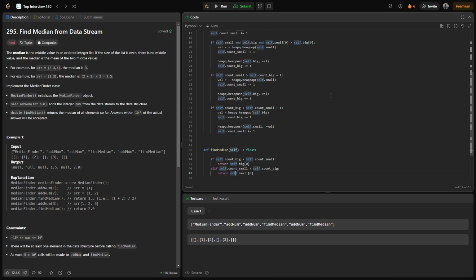And also one more thing, because here all the numbers are negative when you're storing it into a max heap queue, whenever we're going to return it, we have to again convert it, so it would be minus returning.